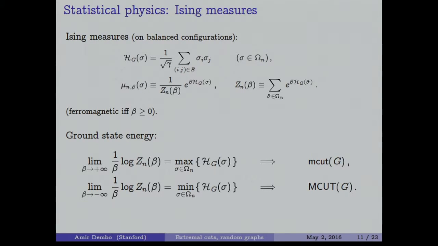So study of minimum and maximum bisection correspond to studying the ground state energy in the Ising measure, one of them in the antiferromagnetic and one of them in the ferromagnetic case. But in both cases, we are working over balanced configurations. Right? So our partition function, our configuration space is not all plus minus 1 to the n, but only all the balanced configurations.